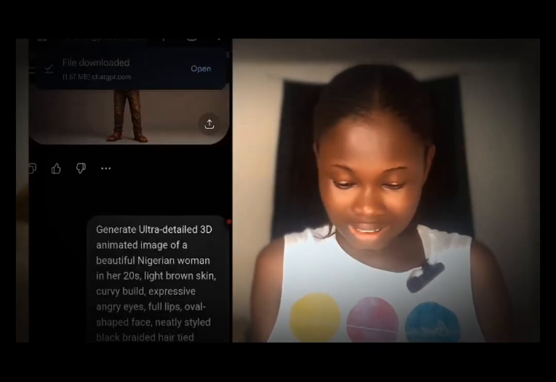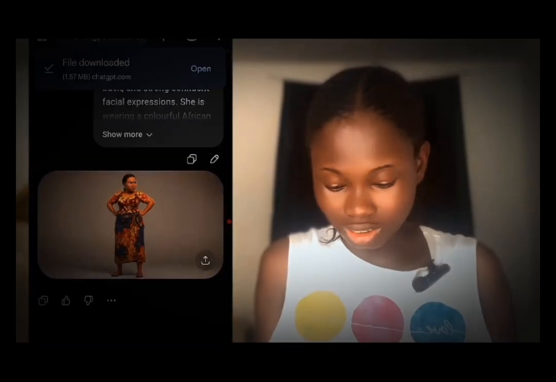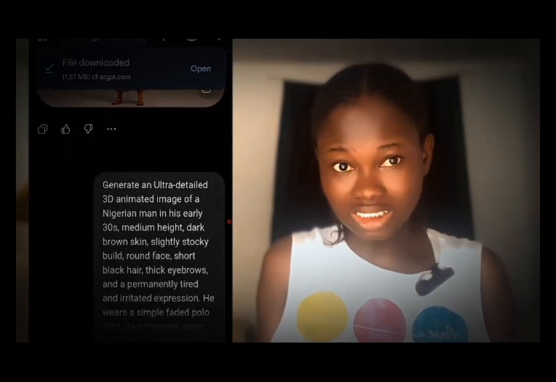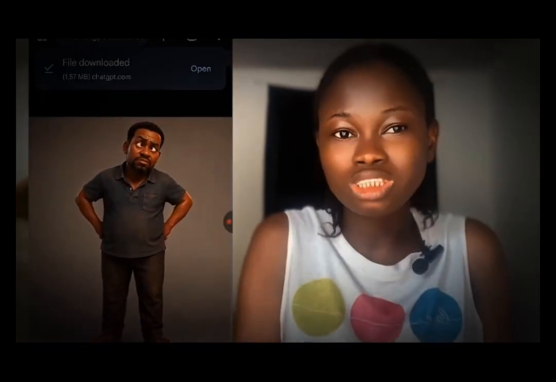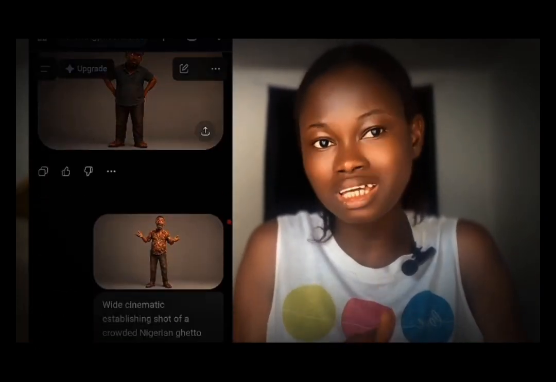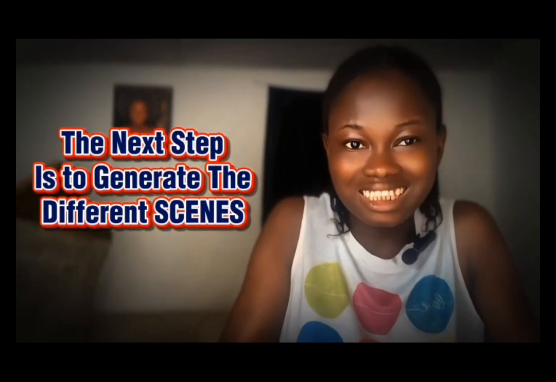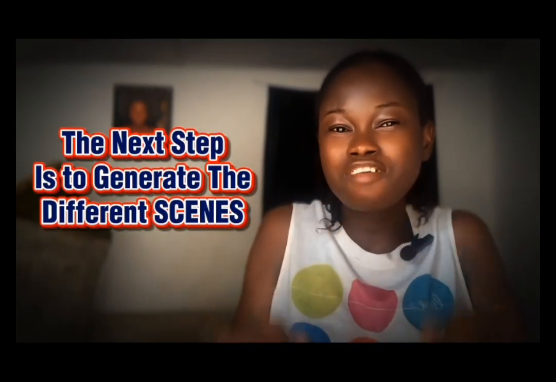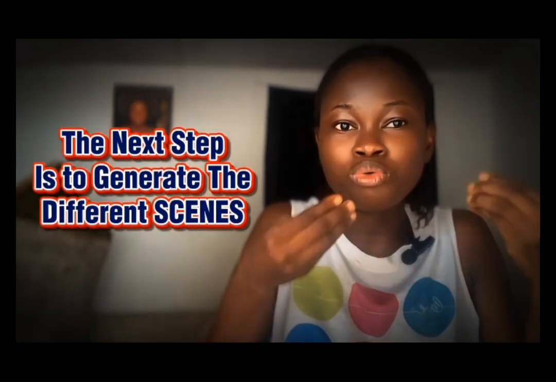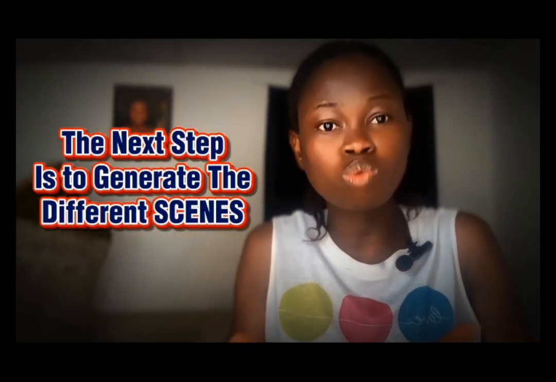So this is Amaka's image. Look at it. We've already done it, and this is Emeka's image, Shuka's friend. Now that we have gotten each of the characters' image from Shuka to Amaka to Emeka, who is Shuka's friend, the next step is to get the scenes. Scenes means the different places where the movie happened, right? Where the dialogues happened. It can be outside, it could be inside.